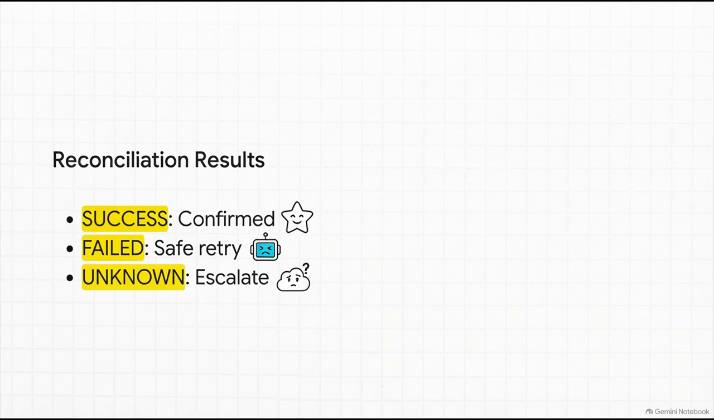If they say success, awesome, we update our local state to confirmed. Crisis averted. If they say failed, we know we can safely trigger a retry. And if we still can't determine the result, like maybe their whole API is down, the system should gently hold the process or escalate it to a human. A system should always gracefully degrade rather than wildly guessing with someone's money.